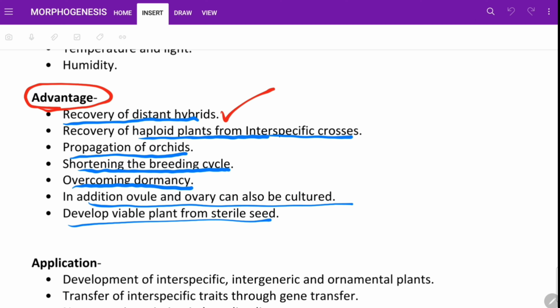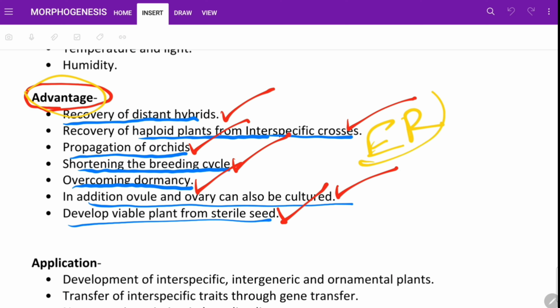Recovery of distant hybrid, recovery of hybrid plants from interspecific crosses, propagation of orchid, shortening of breeding cycle, overcoming dormancy. In addition, ovule and ovary culture. Ovary can also be cultured or rescued. Development of viable plant from sterile seed. So all these are very important advantages of the embryo rescue method.